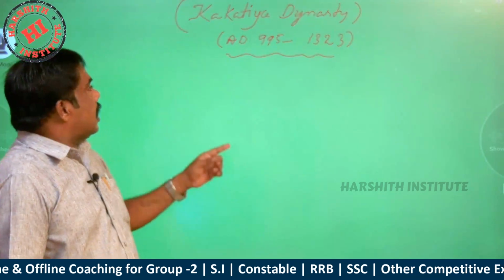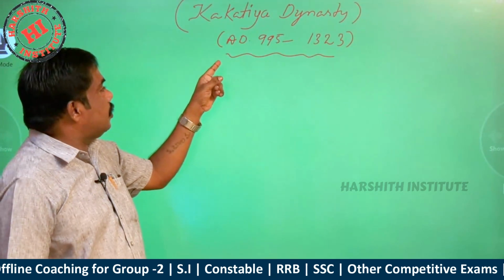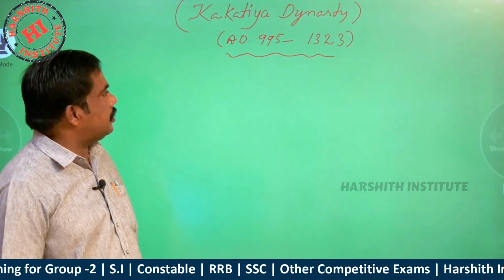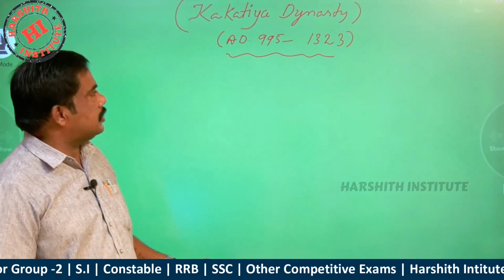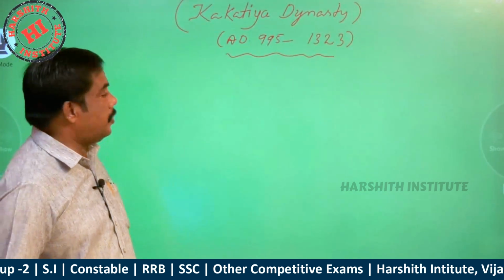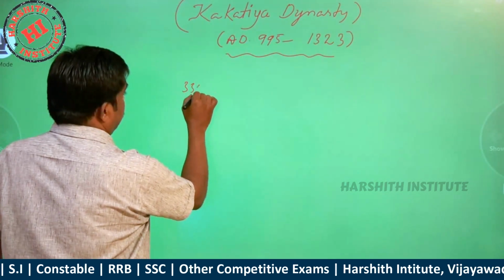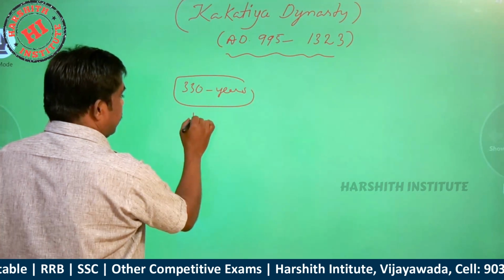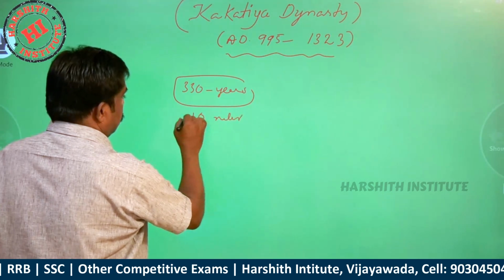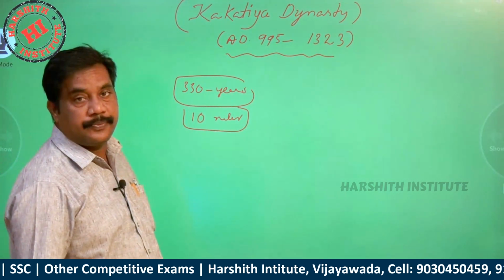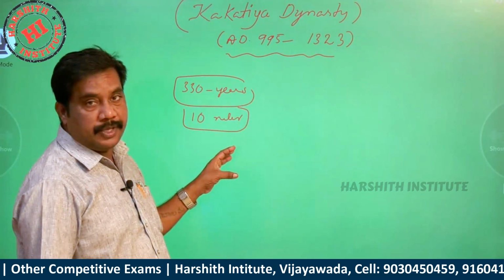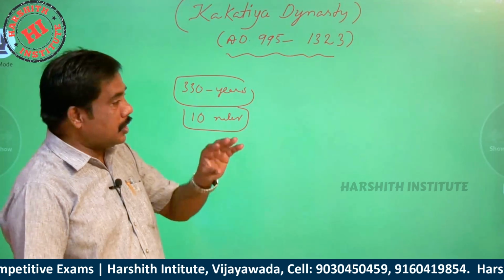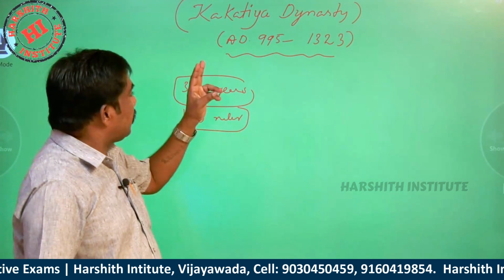And you know, the Kakatiya dynasty rulers ruled from 1000 to 1323, near about 330 years. How many years? 330 years, with 10 rulers. So the Kakatiya rulers ruled the Andhra Pradesh area, even up to Karnataka, up to Tamil Nadu, up to Srikakulam. So the total area of Andhra Pradesh was ruled by the Kakatiyas.